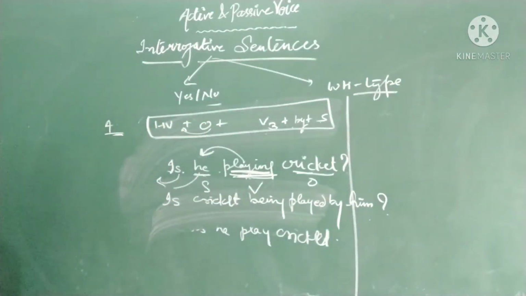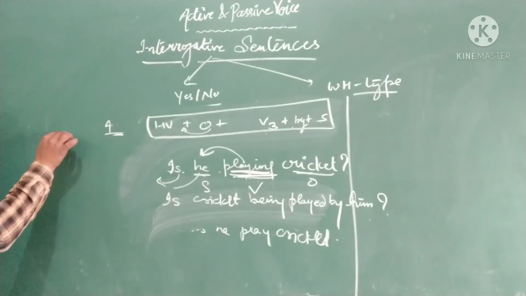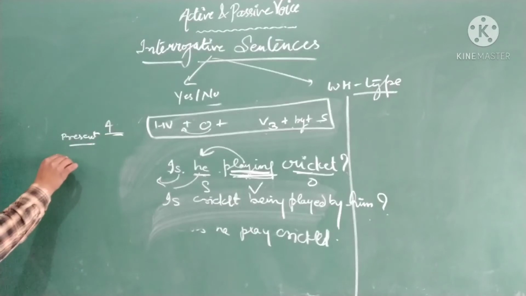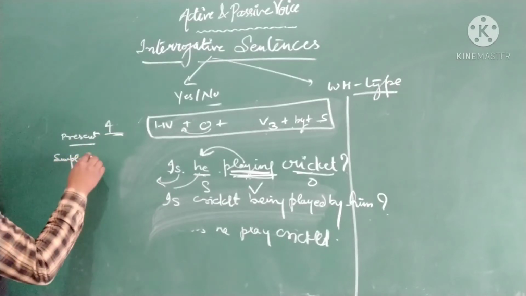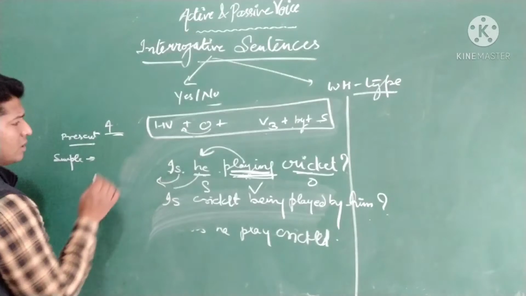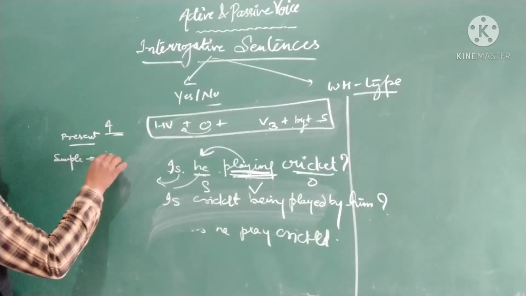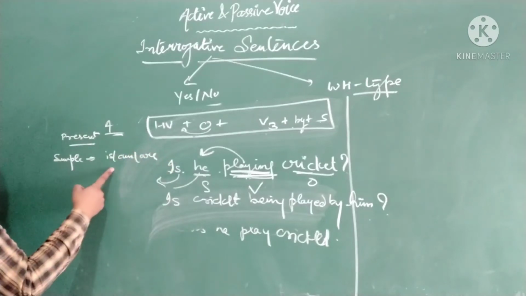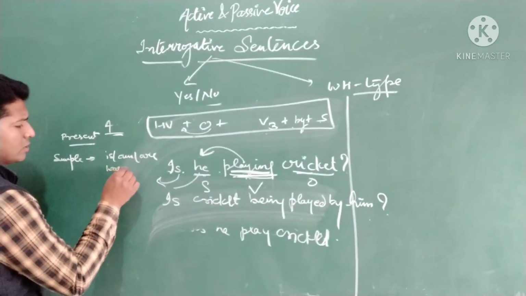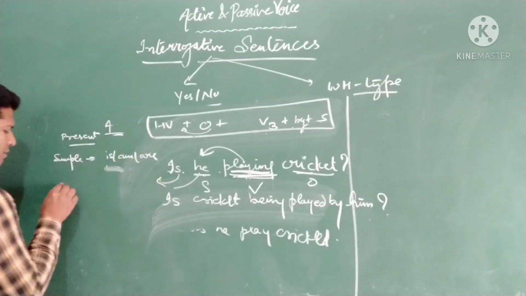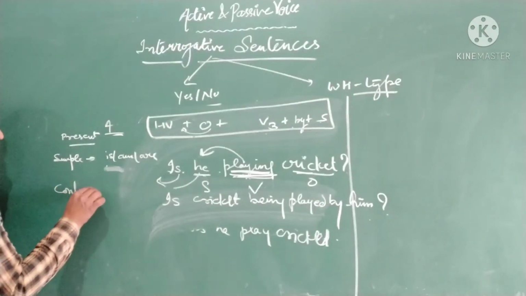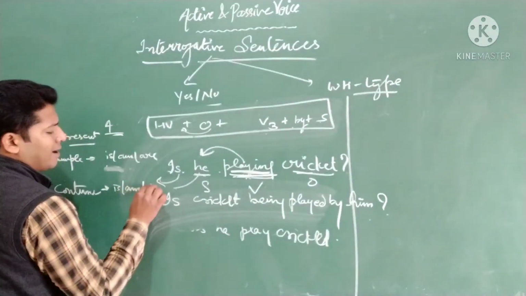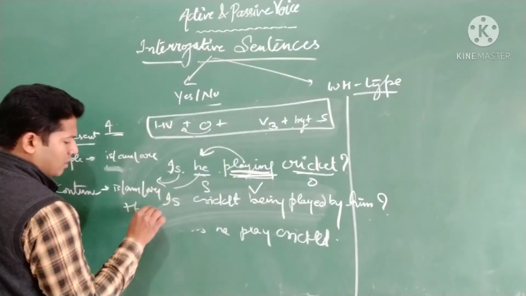As explained earlier, I have told you, if the sentence is in present tense and simple, what are the helping verbs we use? What is the structure of this passive? Helping verbs we use are is, am, are. Everything remains same. For past, this becomes was, were, and for continuous and present, what will happen? This becomes is, am, are plus being, right?